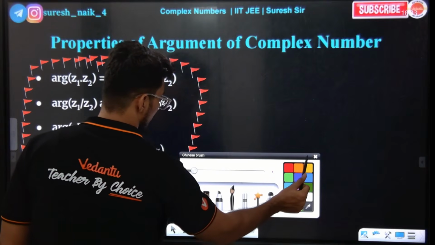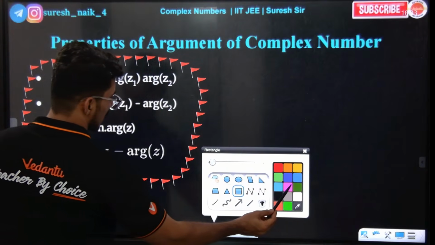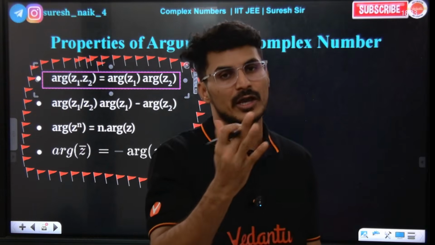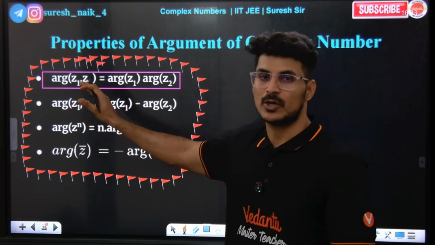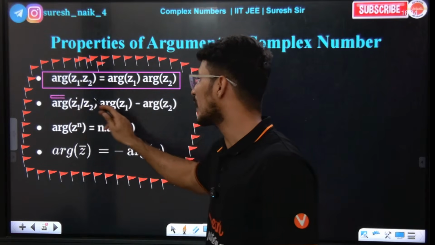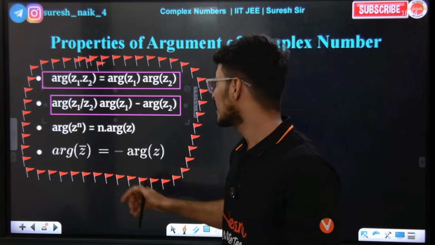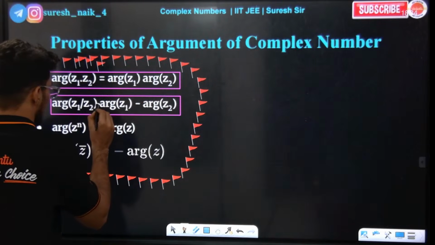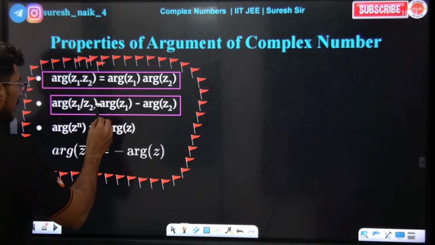Hello, guys. How is argument of z1 z2? It's like log properties only. Log ab is log a plus log b, similarly argument z1 z2 is argument of z1 plus argument of z2, okay? Argument of z1 by z2, like the log a by b formula, log a by b is log a minus log b. Similarly, argument of z1 by z2 is argument of z1 minus argument of z2, right? Ready.